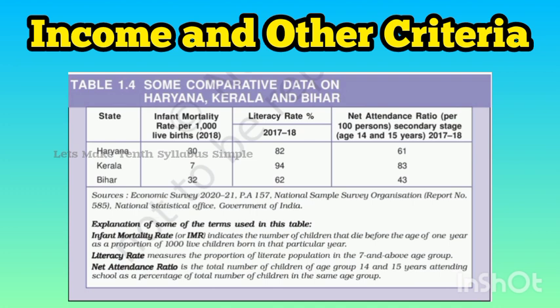Net attendance ratio is the total number of children of age group 14 and 15 years attending school as a percentage of the total number of children in the same age group. Haryana 61, Kerala 83, Bihar 43.